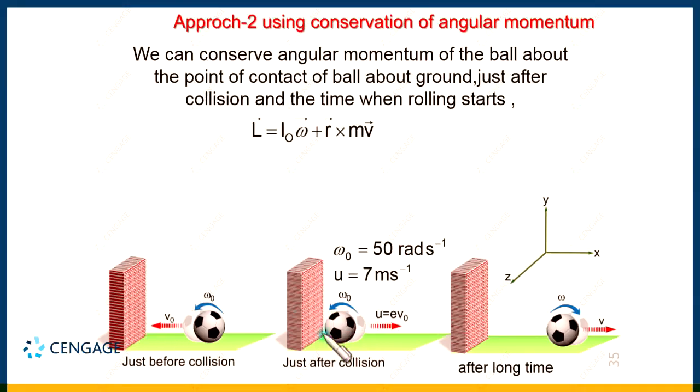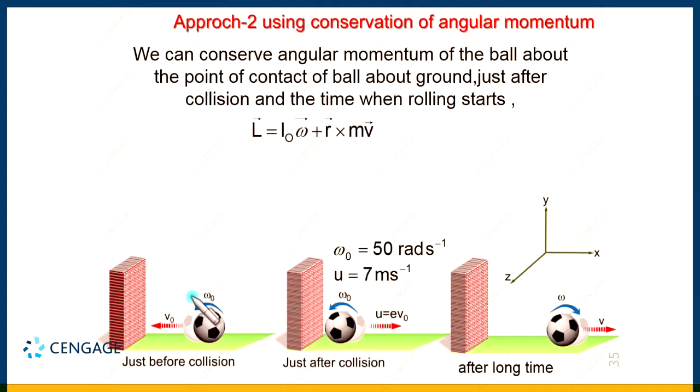Suppose the ball is here, the velocity of the ball center is in the rightward direction. That means the line of sight is rotating in the clockwise sense. And for the clockwise sense, if you rotate the right hand fingers in the clockwise sense, your thumb will be away from you, that is into the screen. That means the direction is minus k cap.